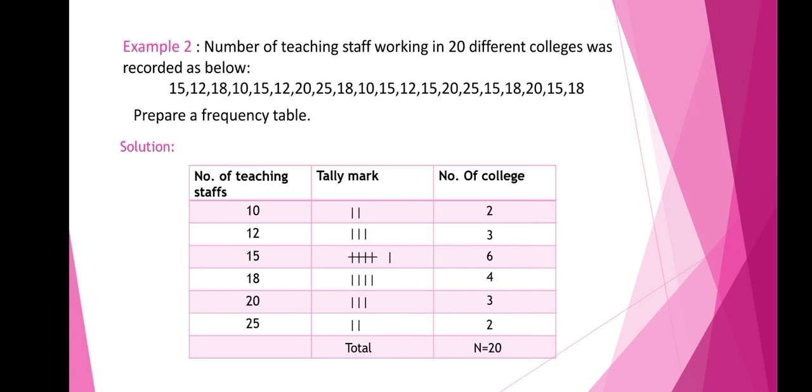So this is the formation of a discrete frequency distribution, where class intervals are not given and single individual data are considered here.